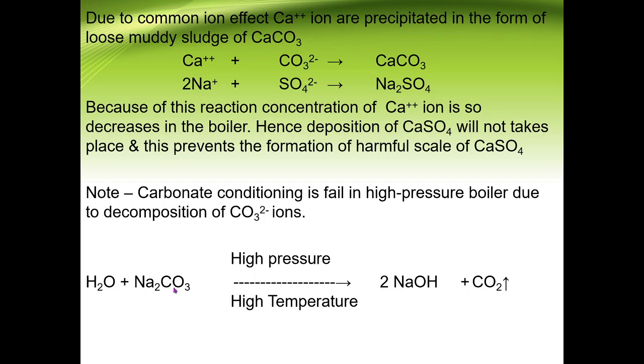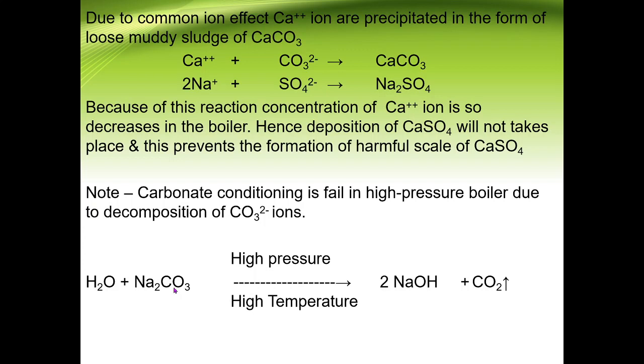Out of those 4 boiler troubles, the second was caustic embrittlement, and we already discussed that the NaOH formed due to the dissociation of Na2CO3 in the water enters the minute pores and hair cracks, and when the percentage of NaOH increases up to 10%, caustic embrittlement occurs, meaning our metal becomes brittle.